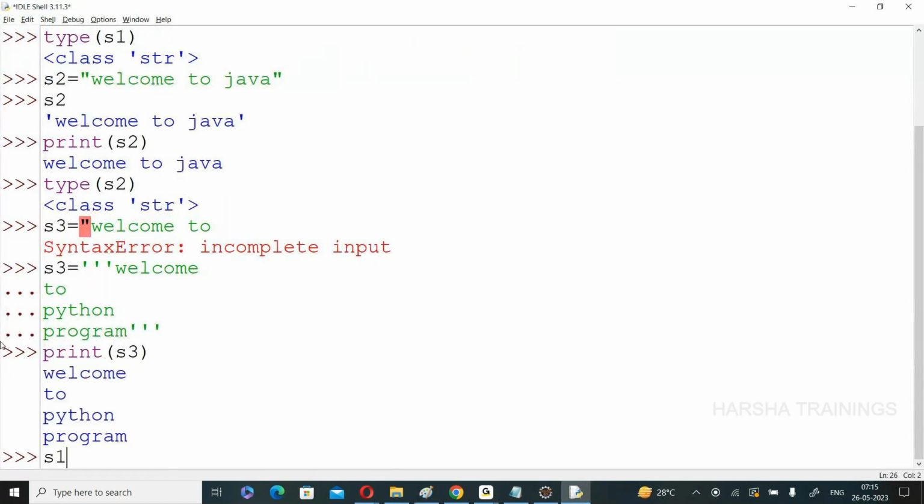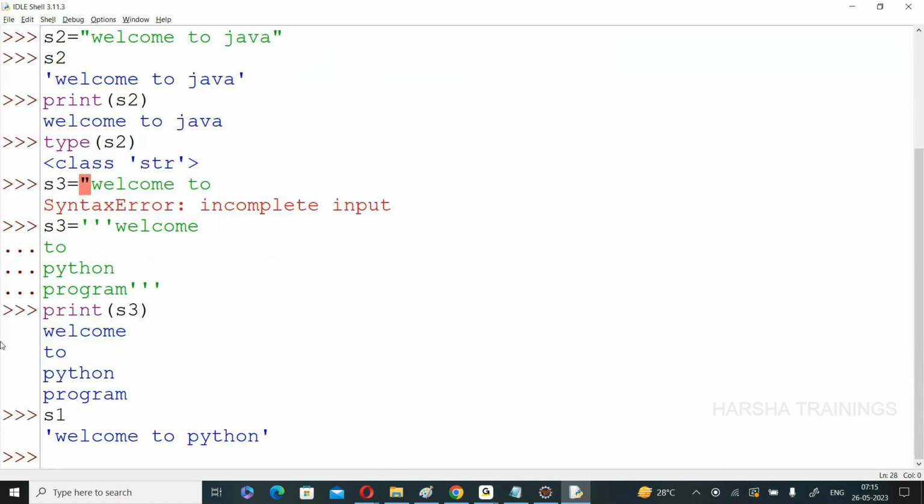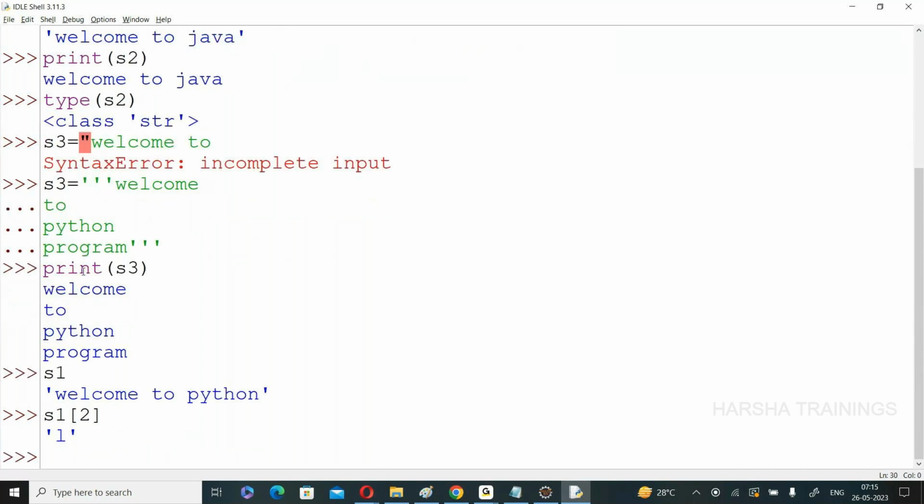So I have a string S1 equal to "welcome to Python". For example, S1 of 2. See this one? At the second position, what is available? This is 0 position, 1, 2. At the second position, L is available.